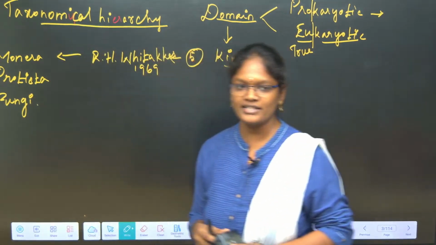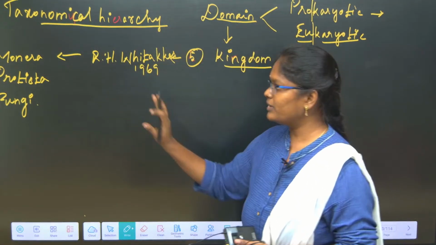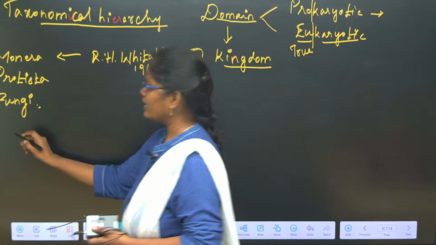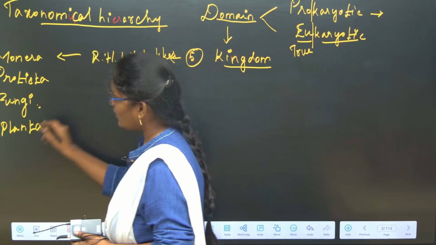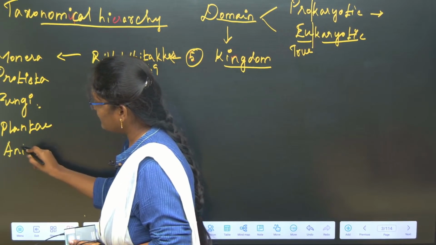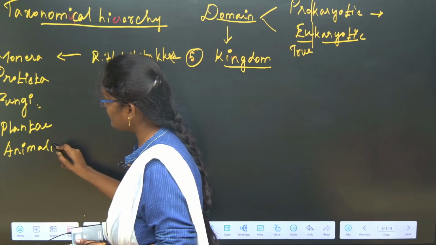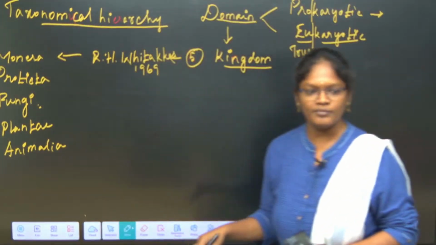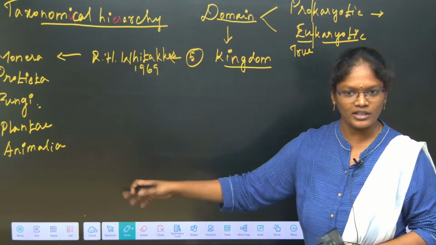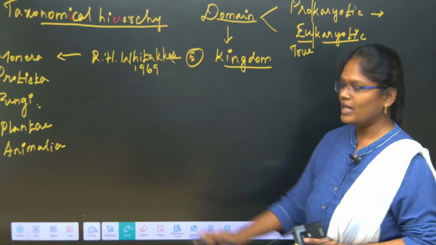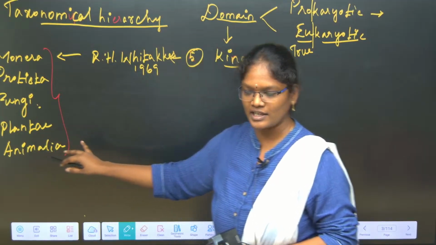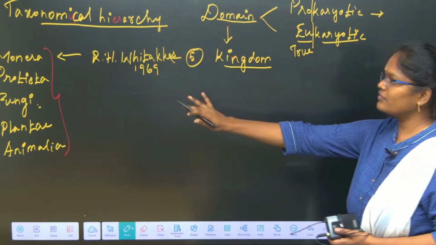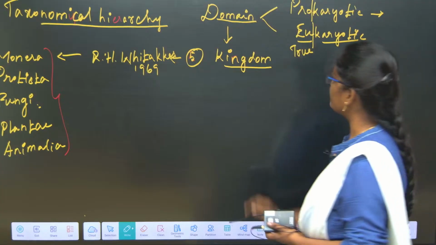We know agaricus, rhizopus, so all these will come under the kingdom fungi. And after that Plantae. All the plants will come under the Plantae kingdom, and Animalia means the animal kingdom. So these are all the 5 kingdoms. Anyhow we are going to see this once again.